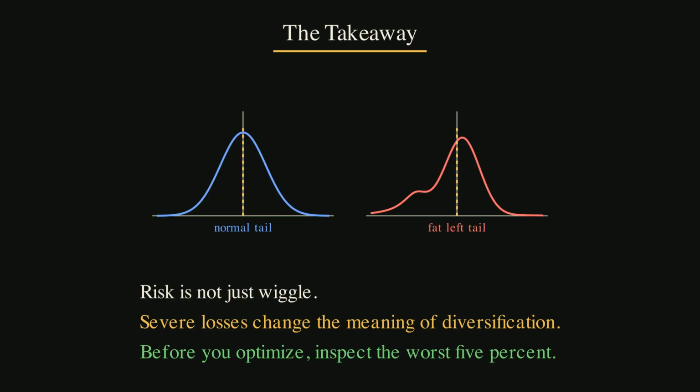That is the trade. The Markowitz framework remains useful, but the normal curve can be too polite for real markets. Risk is not just how much a portfolio wiggles. Risk is also the shape of the left tail. Xiong and Idzorek showed that negative skewness and fat tails can move the optimal allocation because severe losses change the meaning of diversification. Before you trust an efficient frontier, draw the worst 5%. Before you trust a Sharpe ratio, draw the left tail.